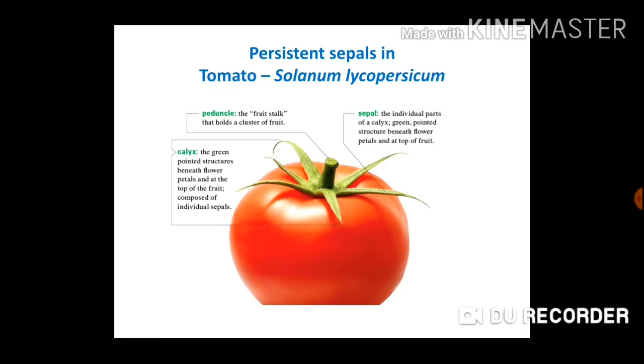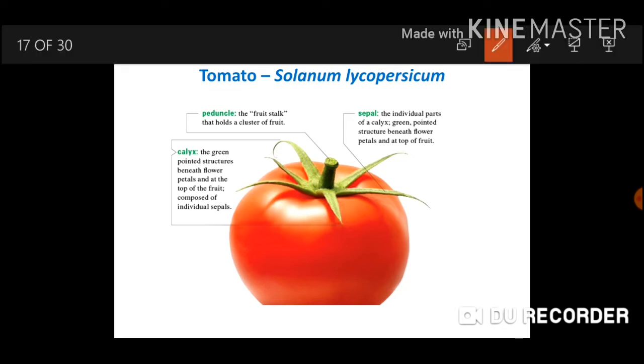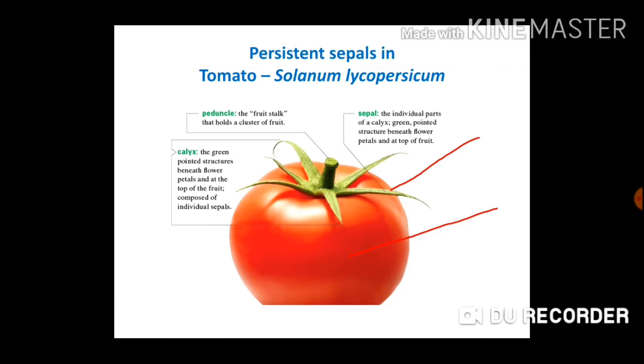So this is the best example of persistent sepals found in our familiar tomato. Botanical name of tomato is Solanum lycopersicum. Earlier it was Lycopersicon esculentum, now it has been changed. Here you can see fruit has been formed, but the sepals are intact. Therefore they are called persistent sepals.